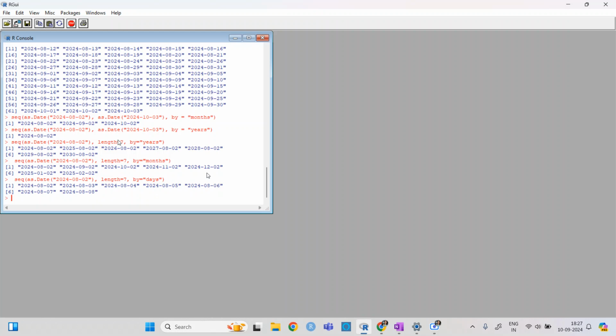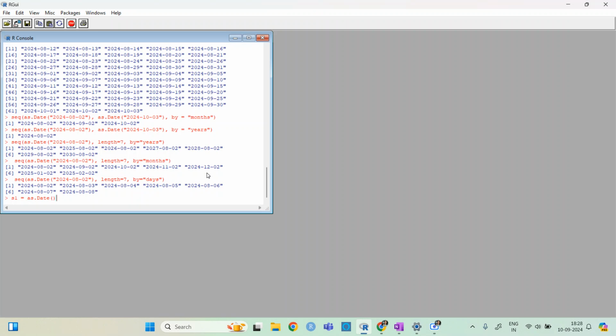The next thing we can do is define these as a start date or end date. So I'm writing S1 as a start date, so that I don't need to write these dates again and again, and then we can do some sequencing.